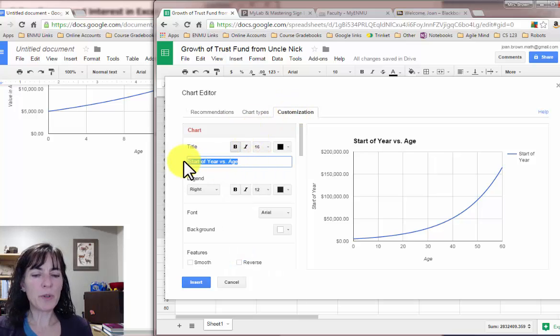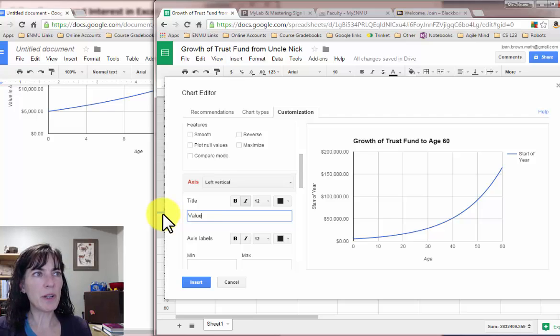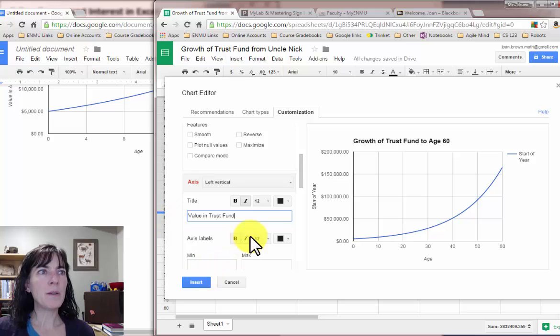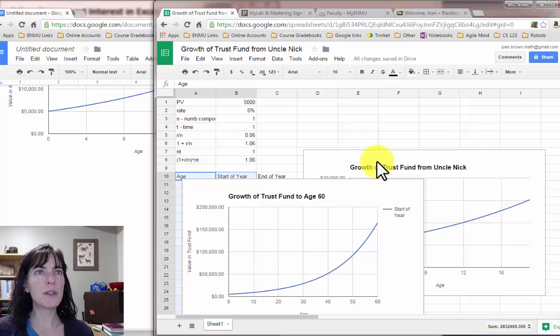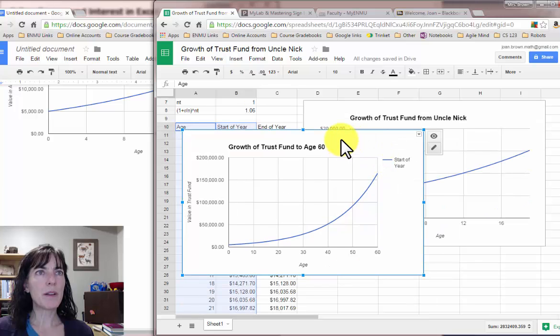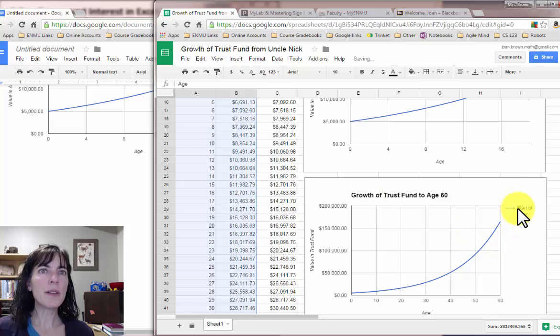And this, we're going to say growth of trust fund to age 60. And then the age is good for the horizontal, and then left vertical, remember we liked it better to be value in trust fund. And then I can just say insert. And somewhere up here it inserted it for me. And this looks very nice.